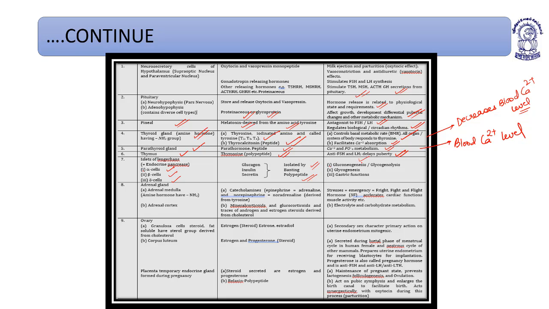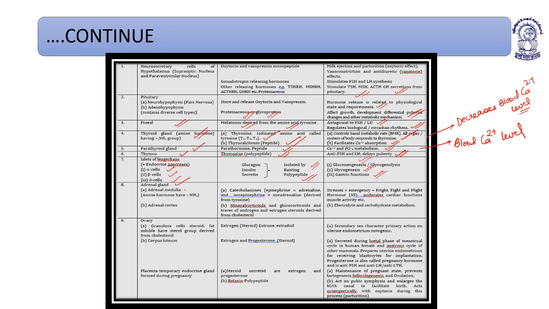Alpha cells stimulate glycogenolysis, meaning breakdown of glycogen and formation of glucose, gluconeogenesis. And insulin stimulates glycogenesis. It promotes the formation of glycogen and decreases the level of blood sugar. And the secretin has gastric functions.